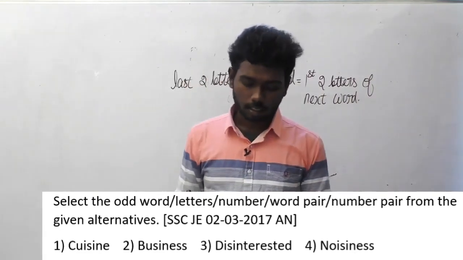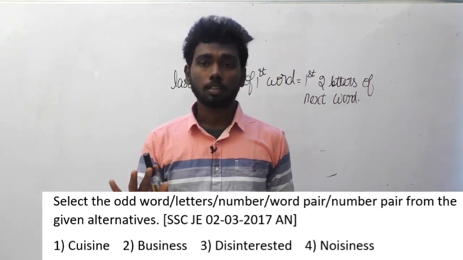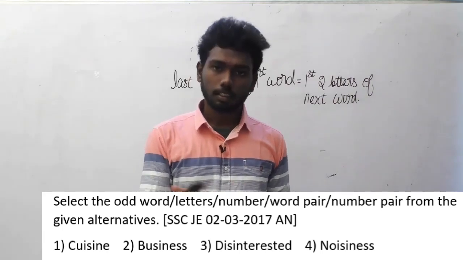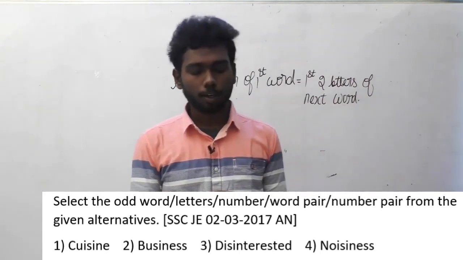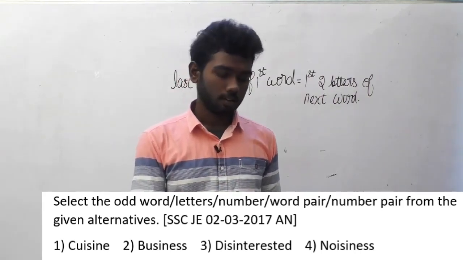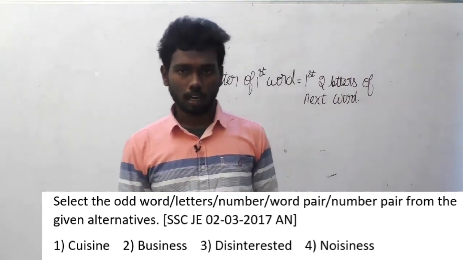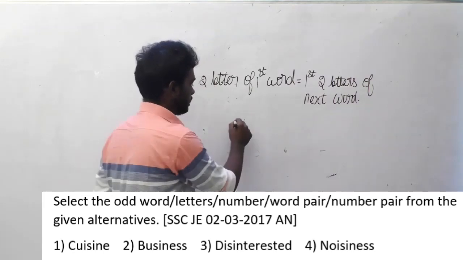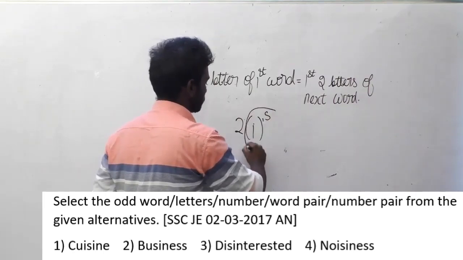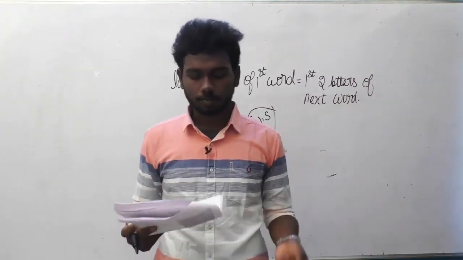So the logic is, except the word business, each and every option has two I's in its word. For example, for Q sign, there are two I's, in CUI and SINE. For disinterested also there are two I's, and for noisiness also there are two I's. So each and every word has two I's in it, except business. So business is the answer here.